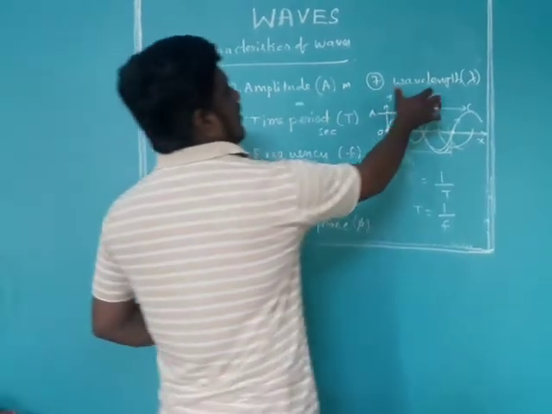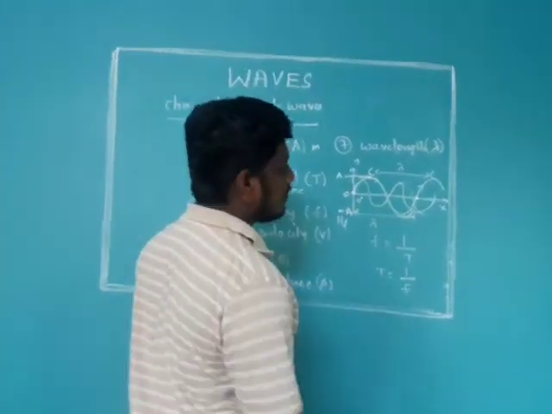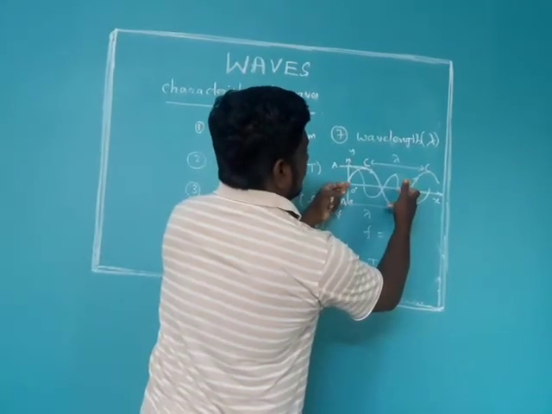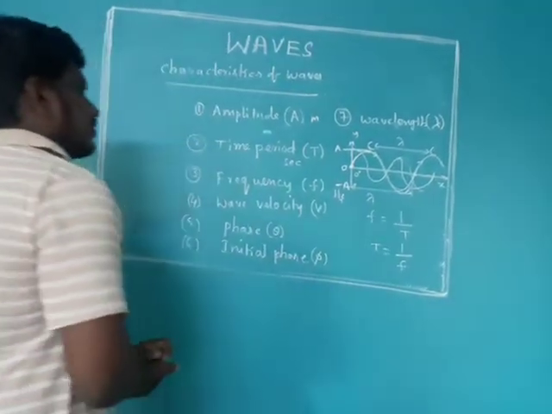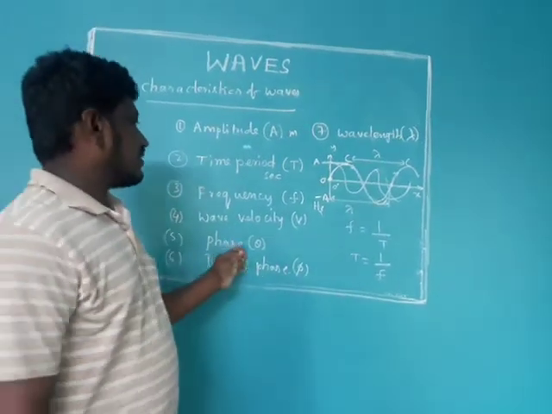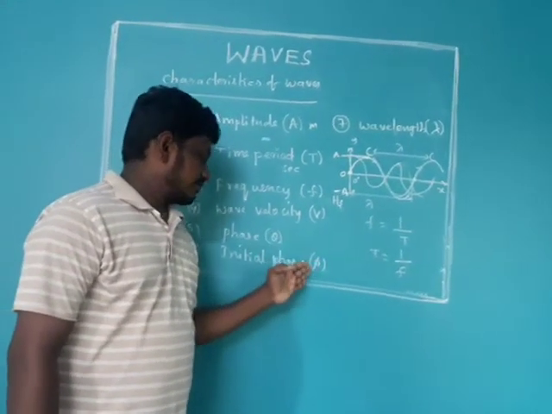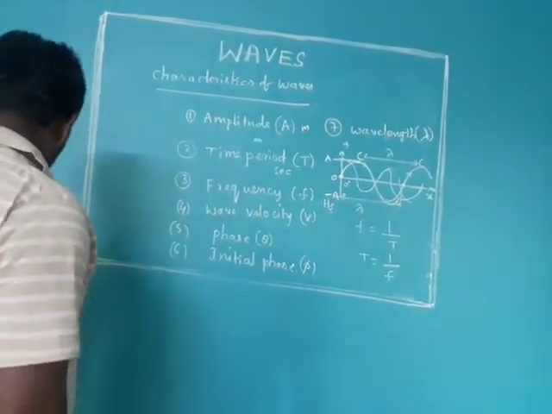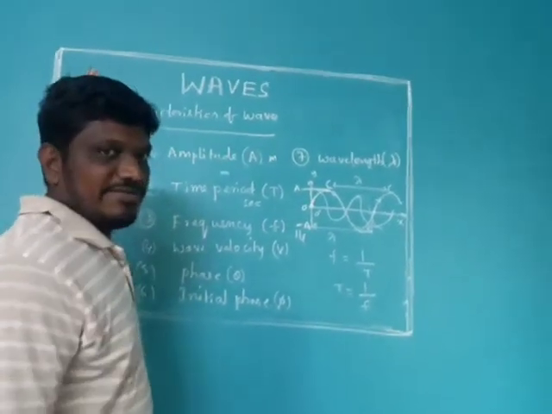Next, wavelength. We already know that it is the distance between two immediate crests or troughs, or the distance between two particles which are in the same state of vibration, like this particle and this particle. The SI unit of wavelength is meter, and phase is nothing but angle, so its unit is radian. Velocity is meter per second. Okay, these are the characteristics of waves.